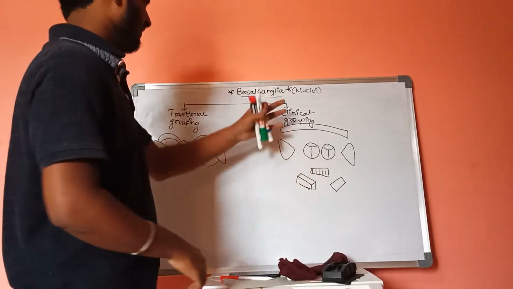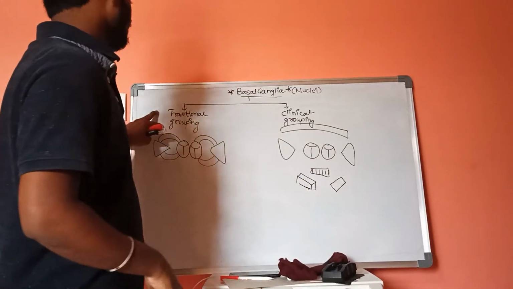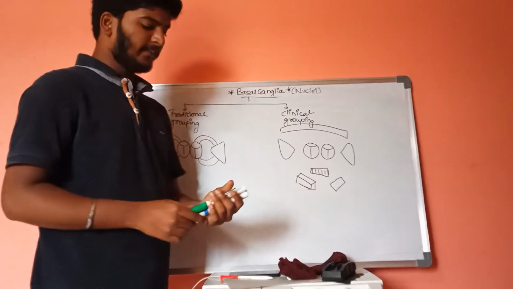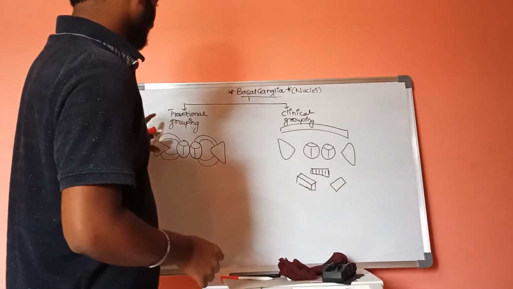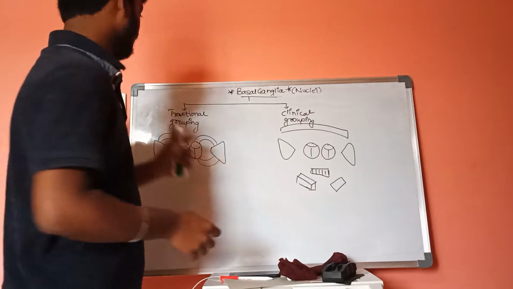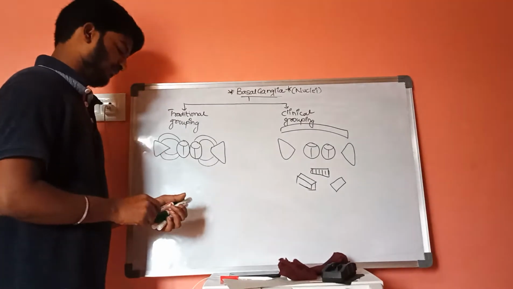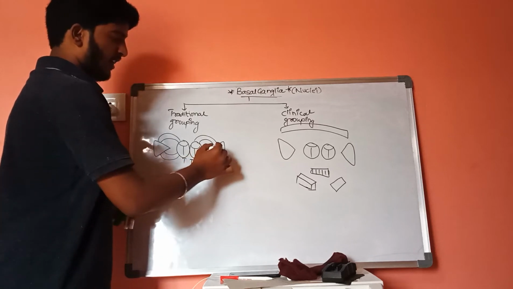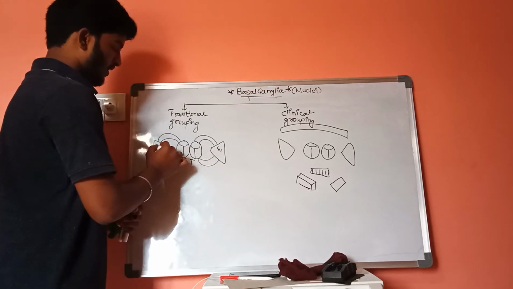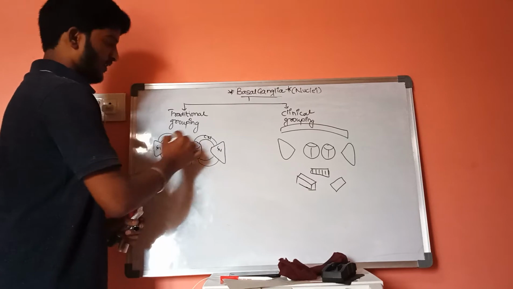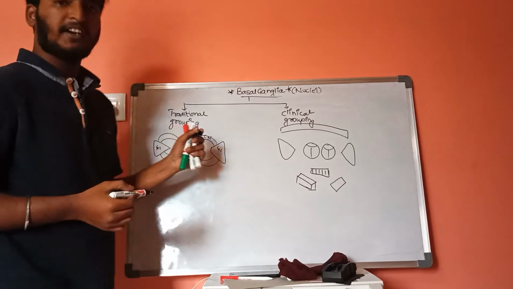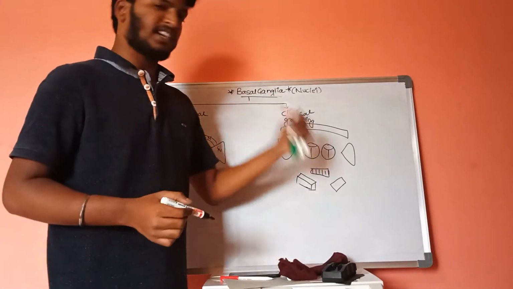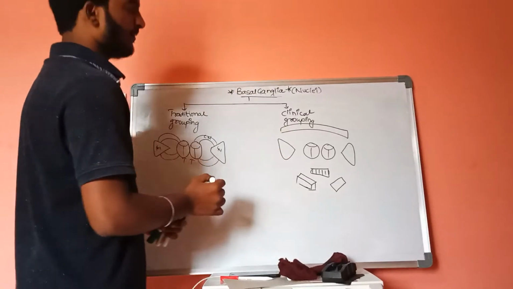Basal ganglia is classified under two categories. One is traditional grouping and the other one is clinical grouping. Now, the structures which are involved in traditional grouping are thalamus, lentiform nucleus and caudate nucleus. These are the structures which are involved in traditional grouping, and the structures which are involved in clinical grouping are